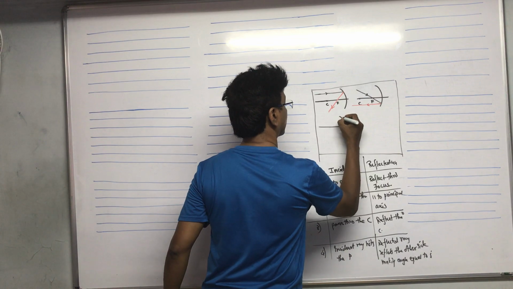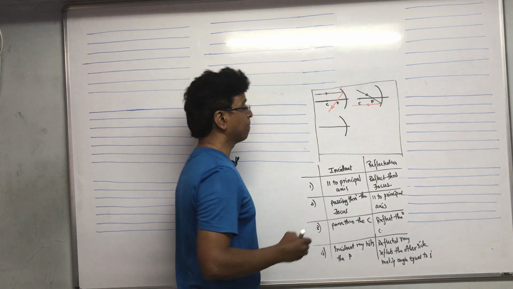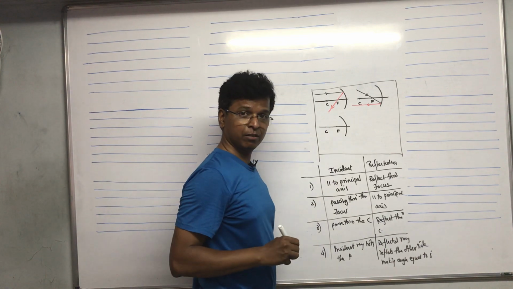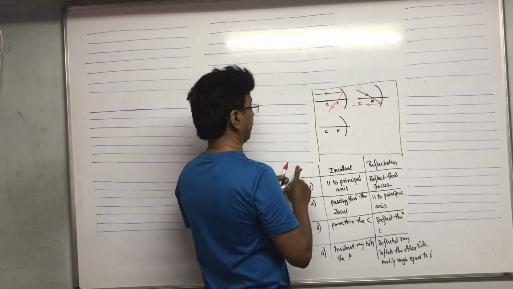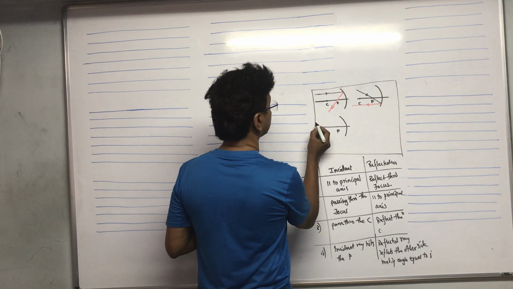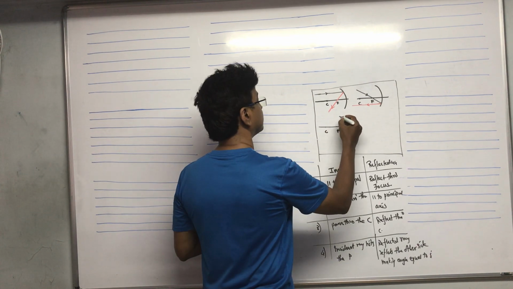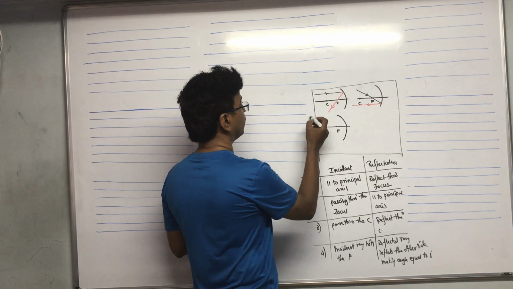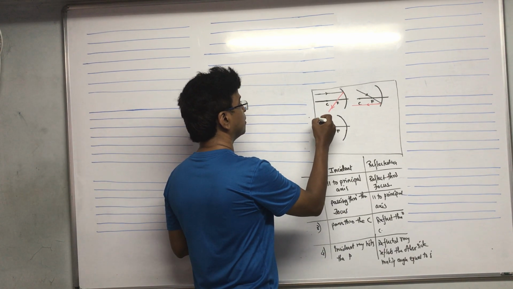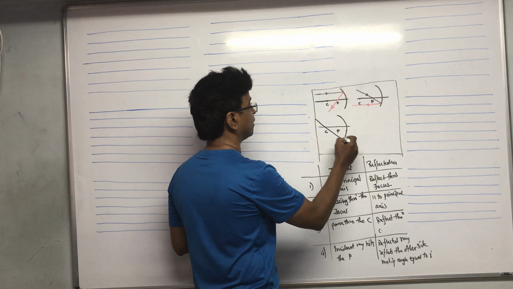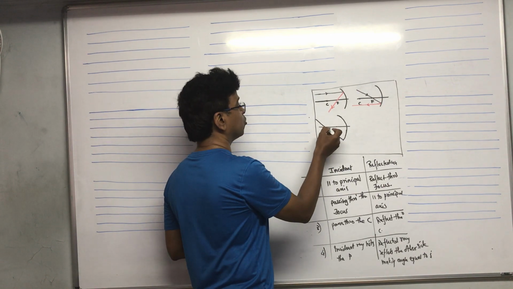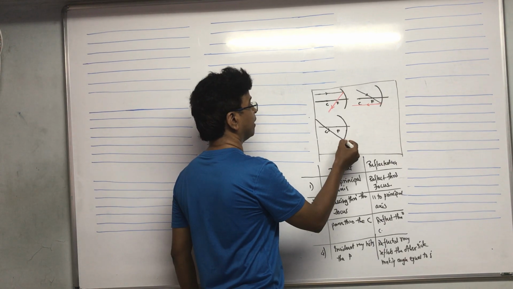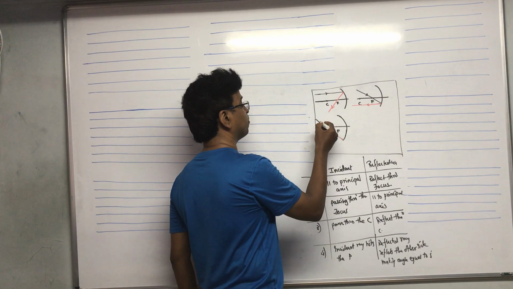This is there, then a concave mirror also is there. There is a focus, there is a center of curvature. Now comes a point where the incident ray will run through the center of curvature. So the incident ray is going through the center of curvature, it hits the concave mirror and it reflects through the same path.